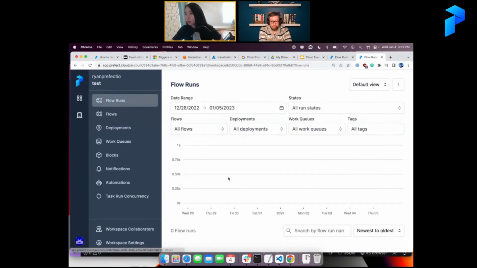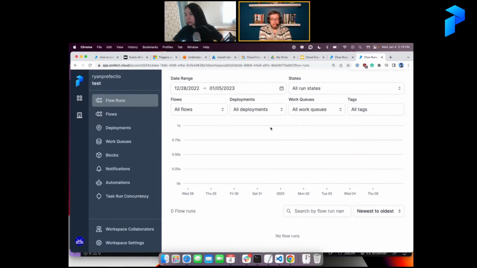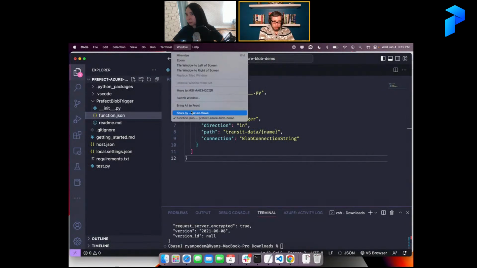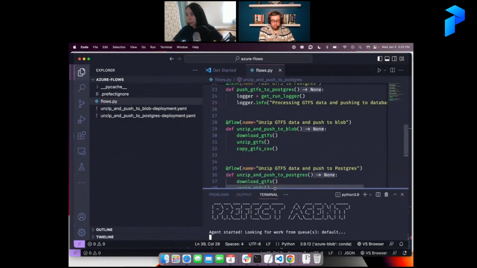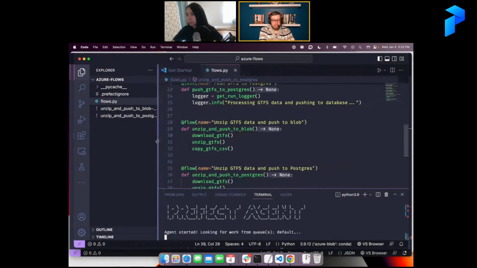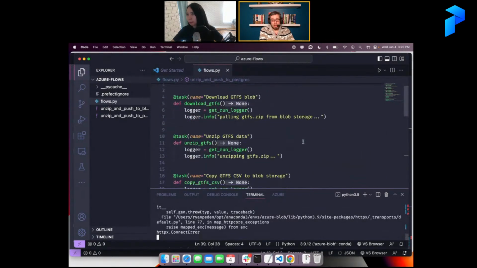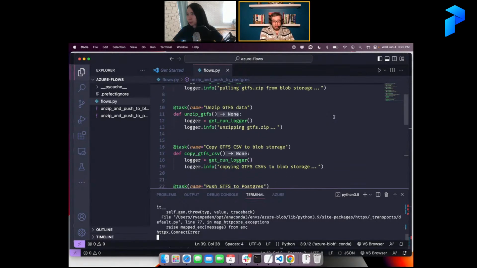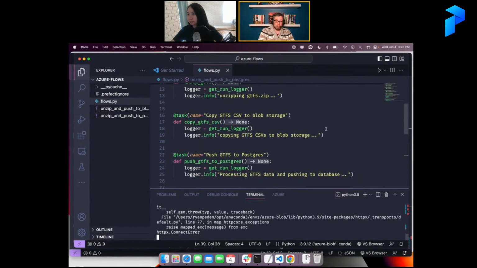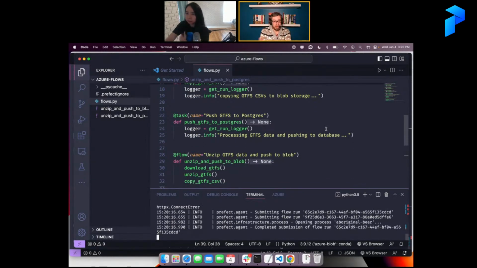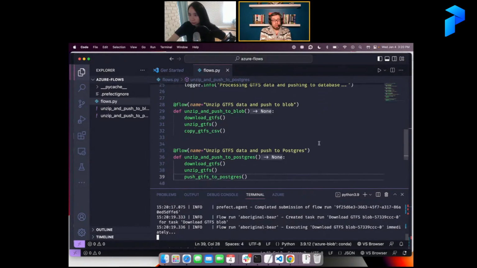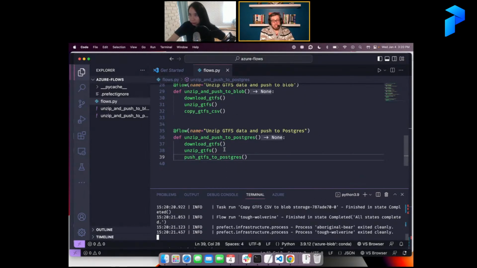Okay, so question: what are the actions? Are they flows? They are flows. Actually, I can show you those if I have the window here somewhere. Let me move things around a little bit. Again, these are simulated. I have a few tasks. First, you download the blob and unzip it, then a task to simulate pushing the CSVs to storage, and another task to simulate pushing the data to Postgres. And I can reuse those tasks. I reuse the first two tasks, and then just see.